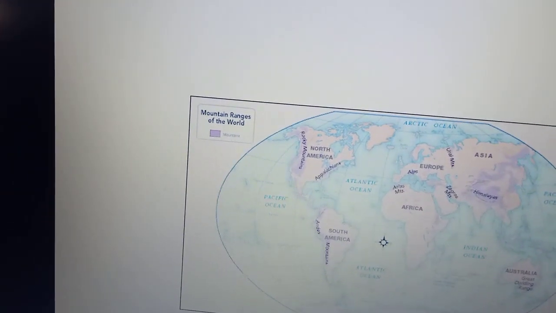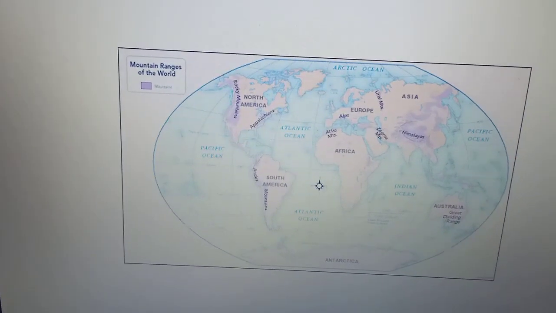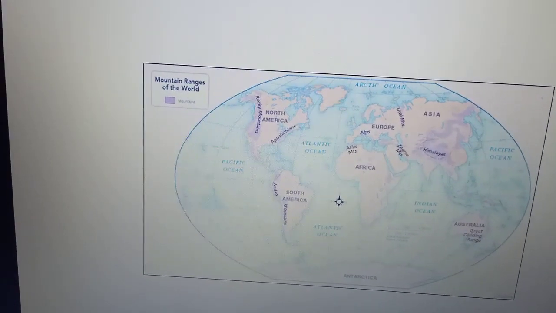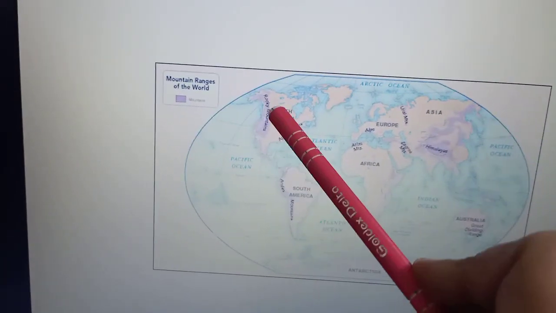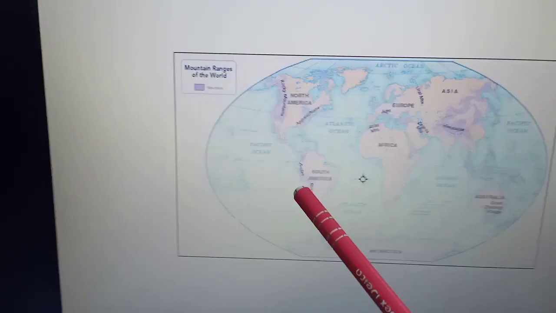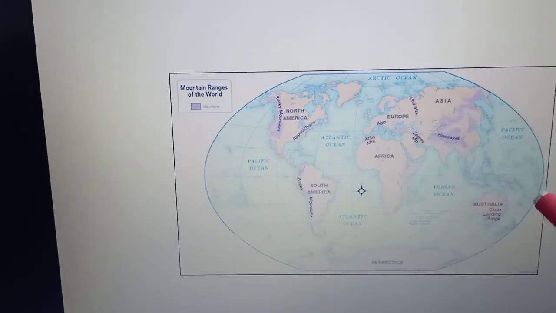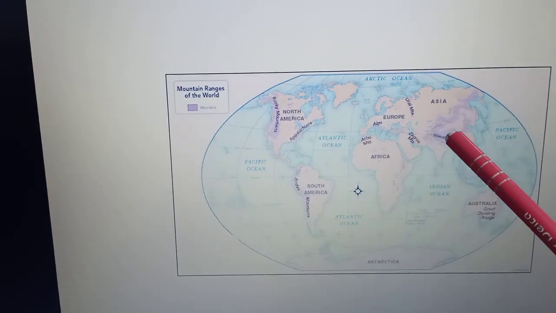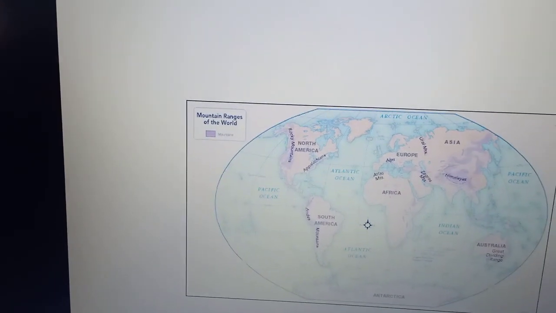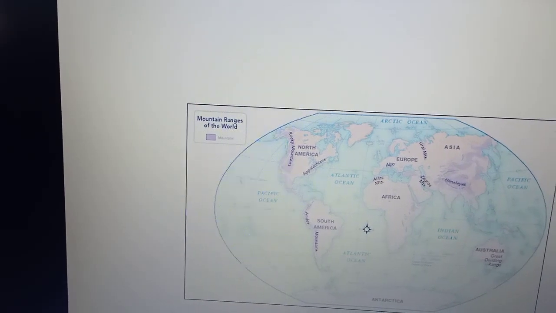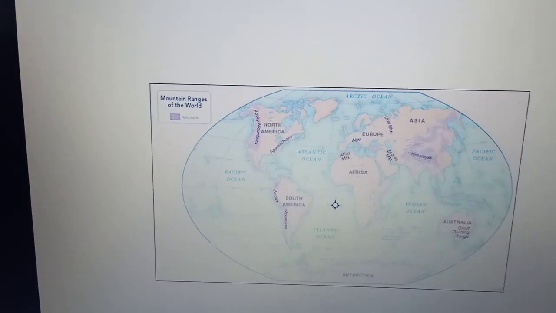So most of the fold mountains, except for the Himalayas, are found on the margins of the continent. So have a look over here. In case of North America, the Rockies, then you see South America over here. Alright, but if you see the Himalayas, they are quite far away from the sea. Alright, fold mountains are associated with volcanic activity and have many active volcanoes.